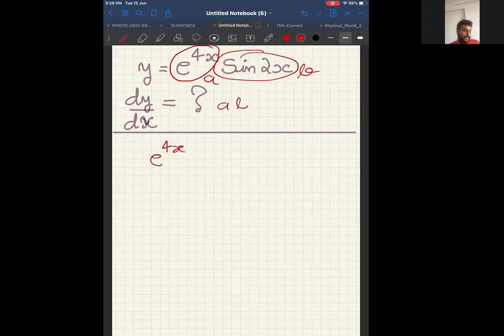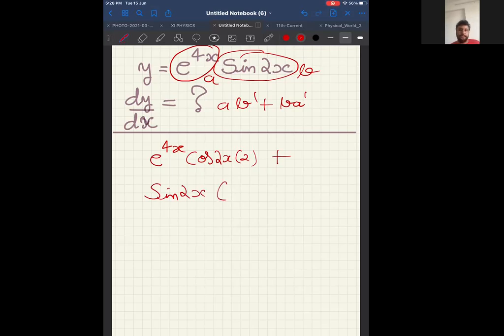So that is A B dash plus B A dash. Correct? So first term as it is, e power 4x. Now what is differentiation of sine 2x? Differentiation of sine 2x is cos 2x into 2, because you have to again do sine something is cos something into differentiation of something. Plus second term as it is, that is sine 2x as it is.